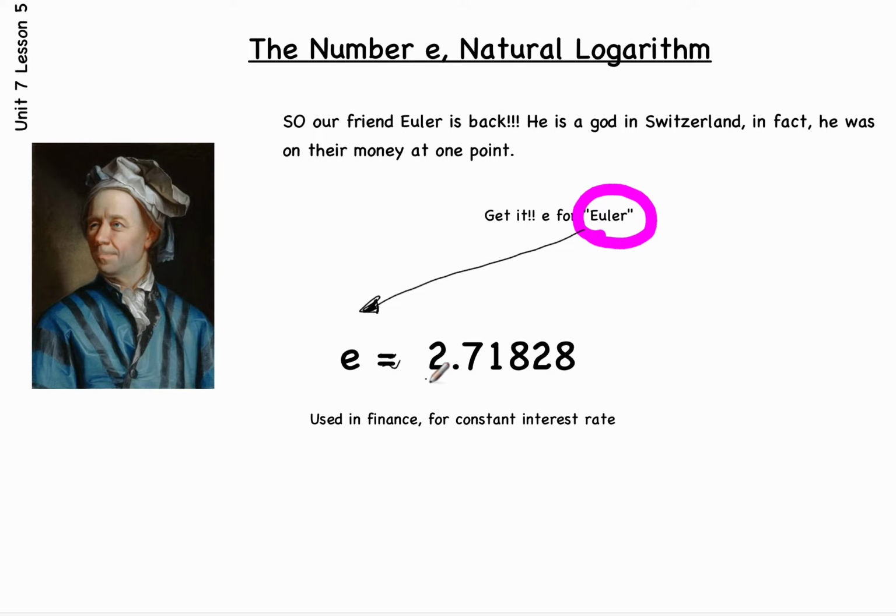But we're usually going to just use 2.71 or 2.72 if you round. It's used in interest and finance mainly. It's used in a lot of places. The other irrational number you know, or letter, I should say, is pi, which is the circumference of a circle divided by its diameter, and you've learned it to be approximately 3.14.